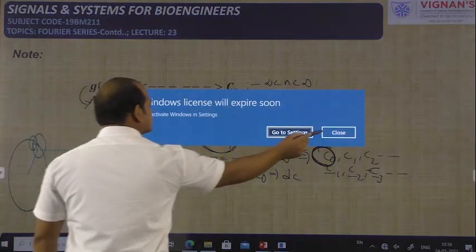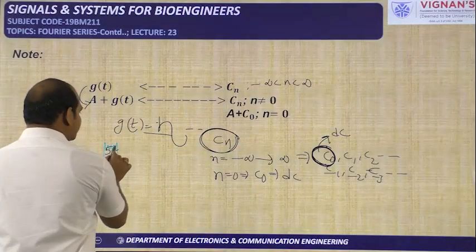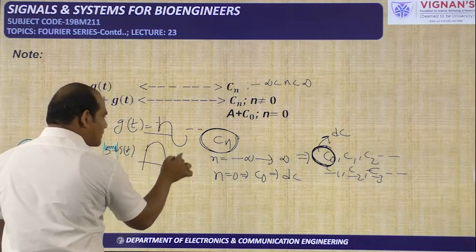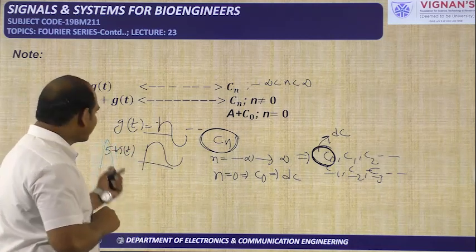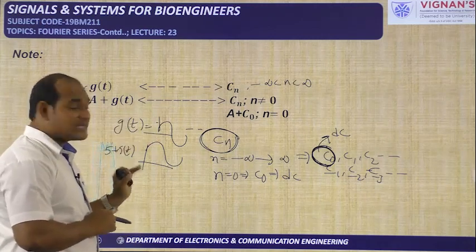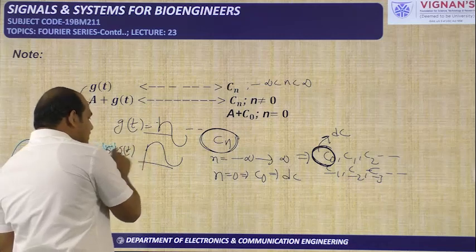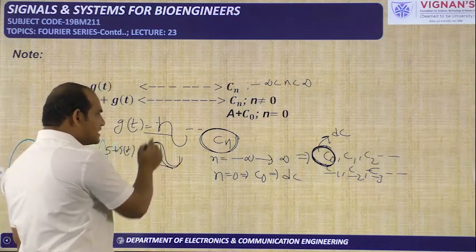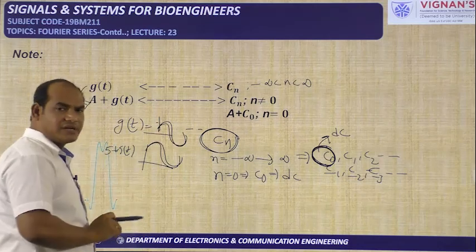Now, 5 plus g of t is available. How will this signal be? It will be shifted upside by 5 volts, whatever it may be. Here I have given 5, so it will be shifted upside by 5. That means only the DC value is added to this particular signal. There is no change in the frequency. Same frequency, same time period will be available.